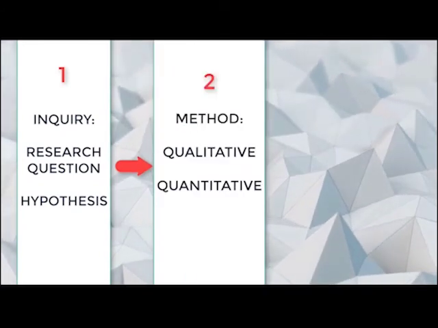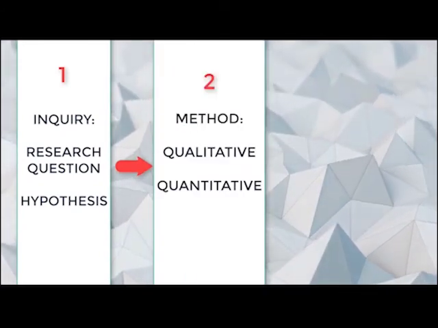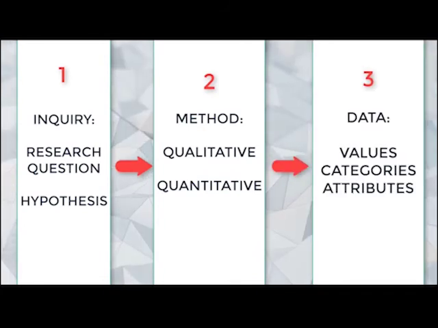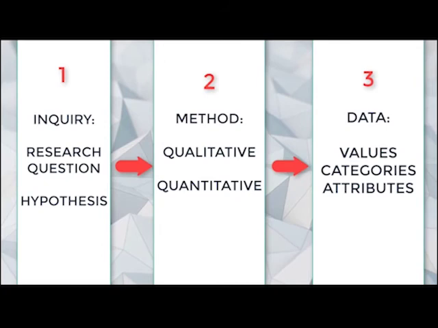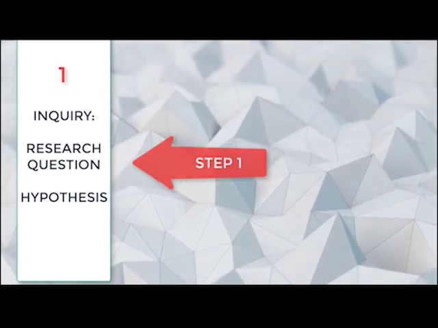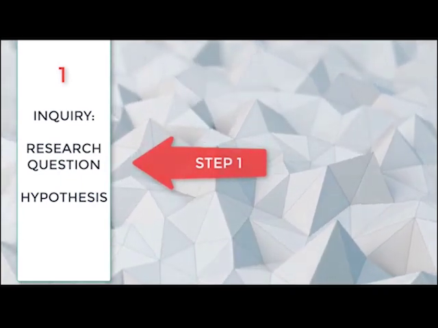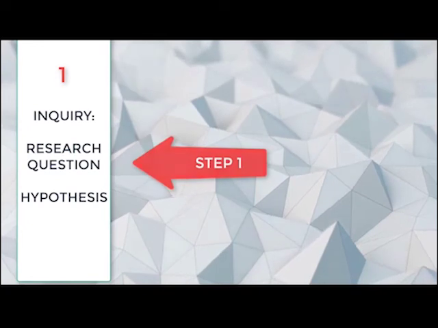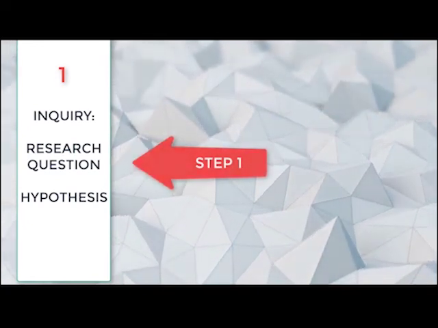We start first with our research question or hypothesis. Next, decide your method. Do you want qualitative answers or do you want quantitative answers? Finally, decide what type of data output you wish to capture. Is it values, categories, and/or attributes? Let's go through each of these parts in more detail. Step one is to identify your research question or hypothesis. Are you asking a question about a variable, or are you making a prediction? This decision will depend on what you already know.